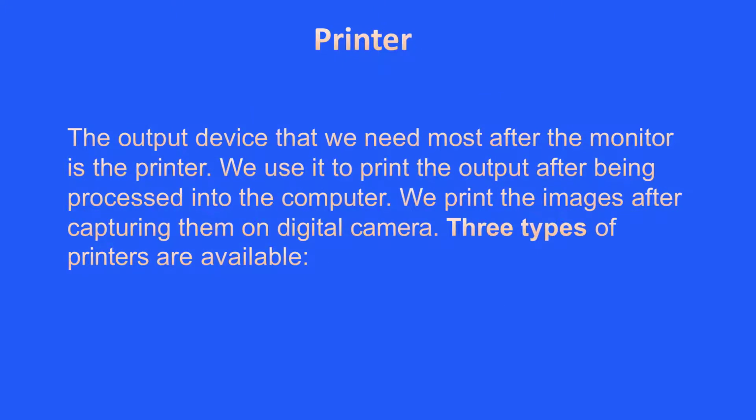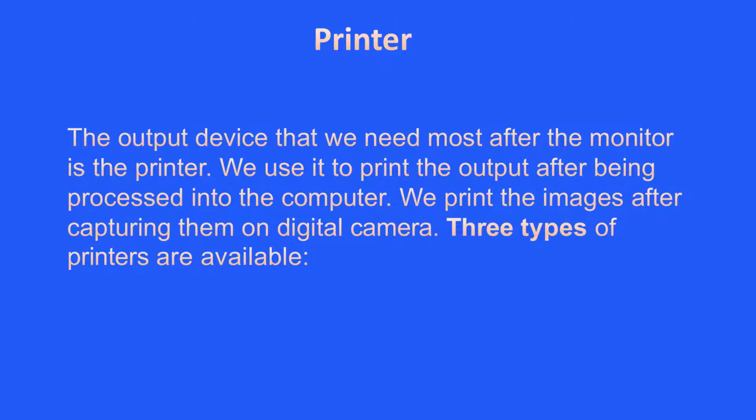Printer. The output device that we need most after the monitor is the printer. We use it to print the output after being processed in the computer. We print the images after capturing them on a digital camera. There are three types of printers available.